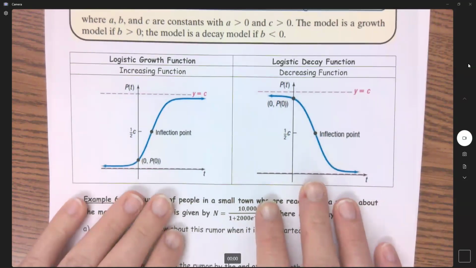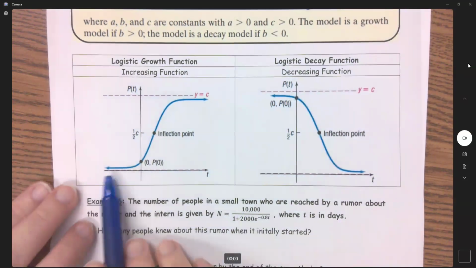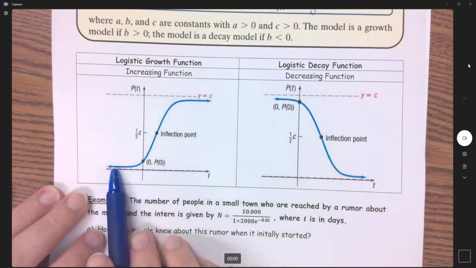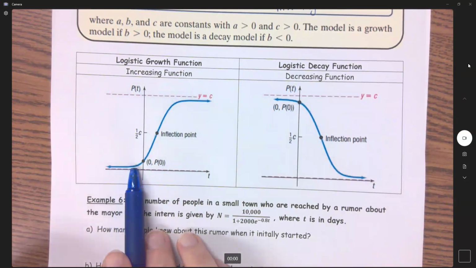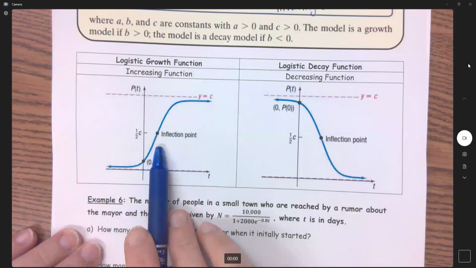Now, kind of a popular thing that you will see is when you're talking about animals in the wild, right? If you start with some deer here, they're going to start populating and populating. It's going to be kind of slow at first, but all of a sudden, once there's enough deer and they're all populating with each other, that is going to rise really quickly.